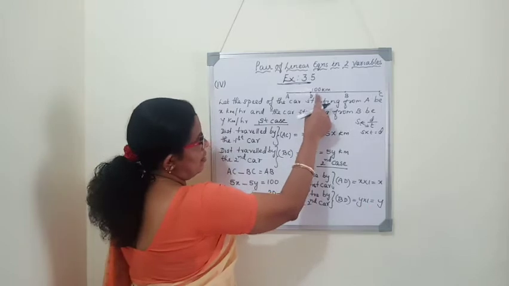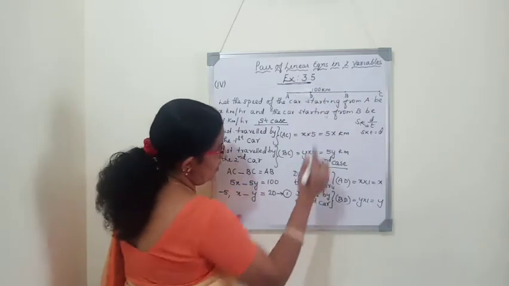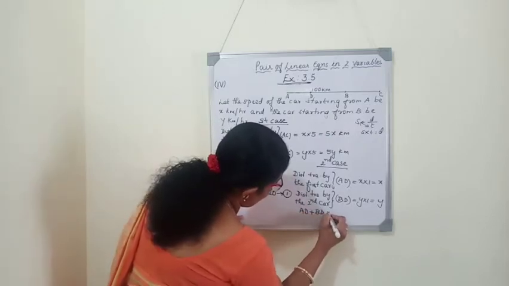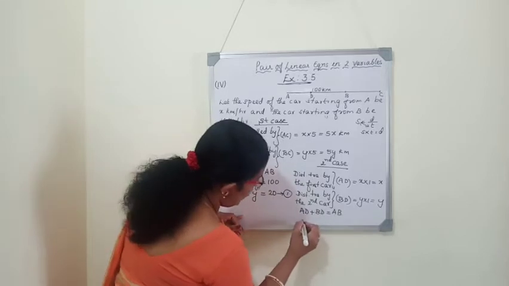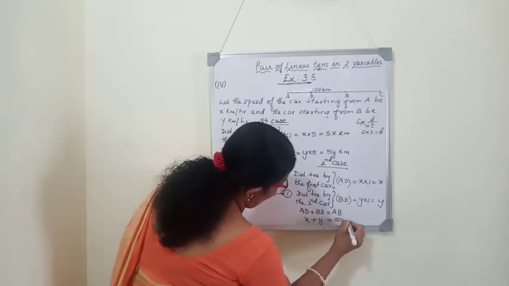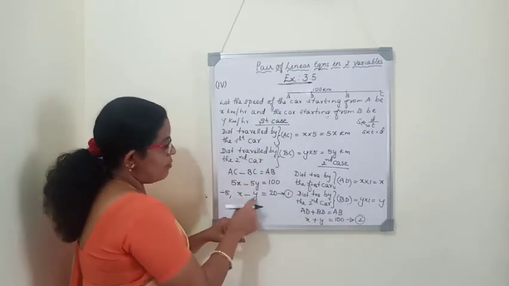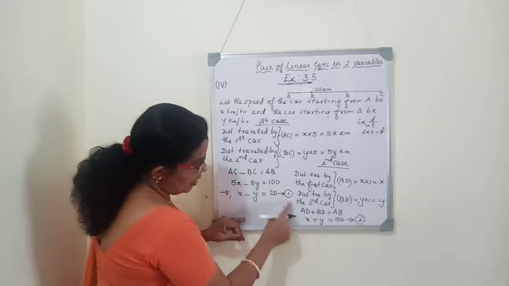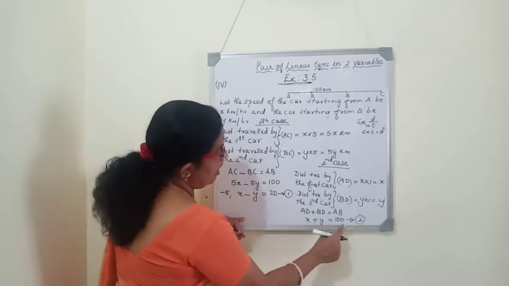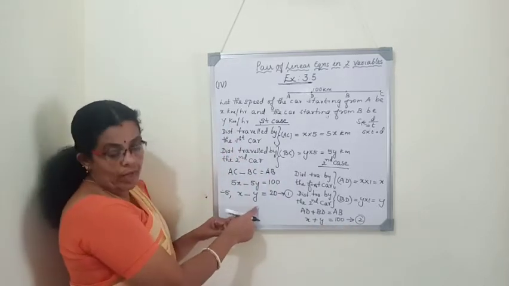To get 100, what do we have to do? AD plus BD is equal to AB. So AD is x and BD is y. x plus y is equal to 100. This is our second equation. So x minus y is equal to 20 is the first equation, and x plus y is equal to 100 is the second equation. Now we will solve these equations and find the values of x and y.